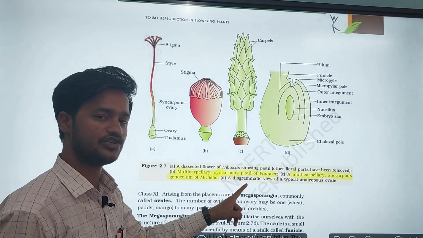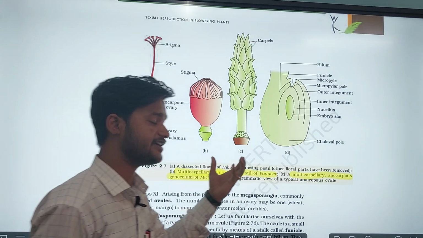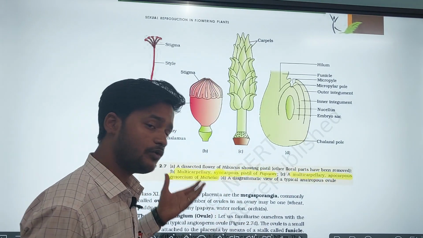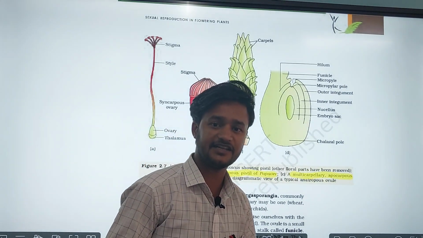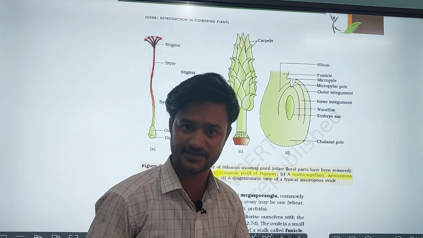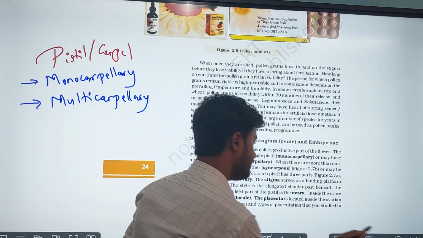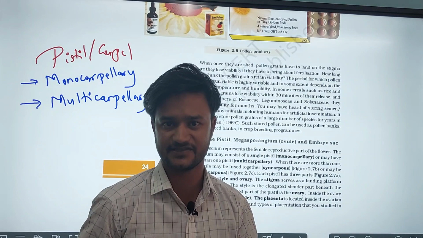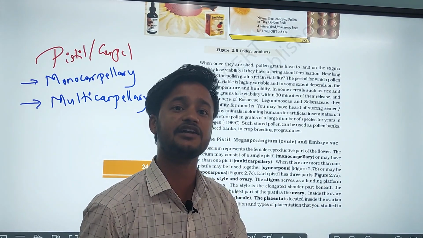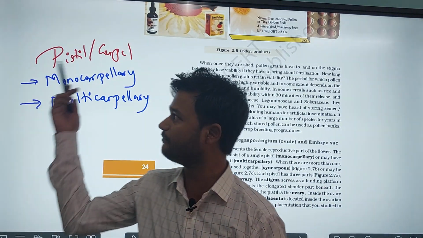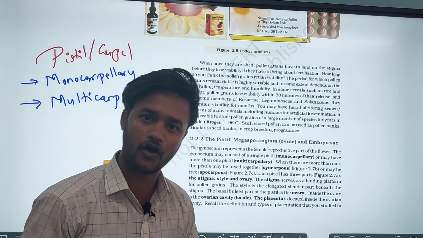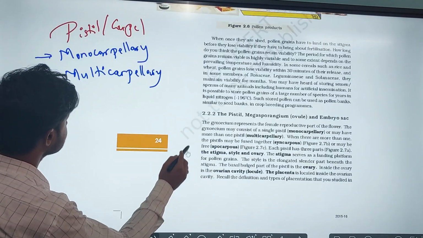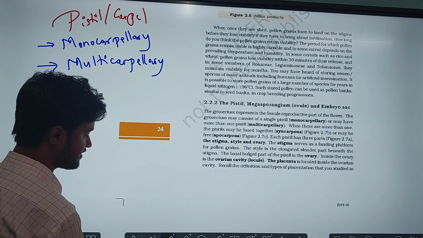Multicarpellary syncarpous gynoecium is seen in the species called Papaver somniferum. Multicarpellary apocarpous gynoecium is seen in species like Michelia champaca. So in this session we were discussing the pistil or carpel parts. That is the usually female reproductive part, the gynoecium, whose unit is the pistil or carpel. Usually a pistil or carpel consists of 3 parts.